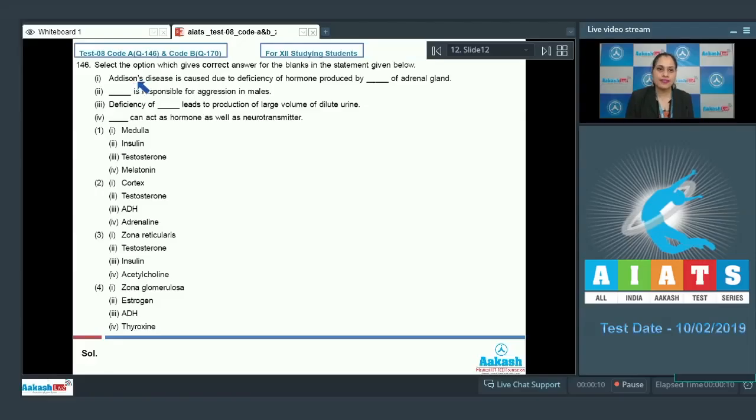Question number 146. Select the option which gives correct answer for the blanks in the statement given below. The very first statement is, Addison's disease is caused due to deficiency of hormone produced by blank of adrenal gland. And we know that Addison's disease is caused due to deficiency of both mineralocorticoids